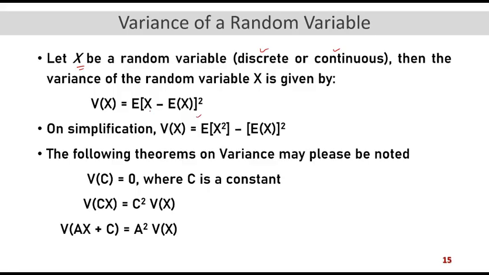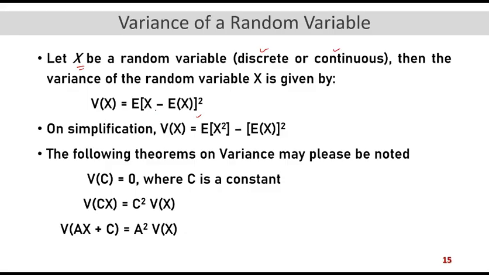Now, the variance of a random variable is quite important, because once you have a random variable, you need to understand the mean so that you can understand where the average lies. And then variance will give you an idea about how the random variable is spread across the mean. Higher variance means it is more spread around the mean, lower variance means the spread is less around the average. So this is the formula for that.